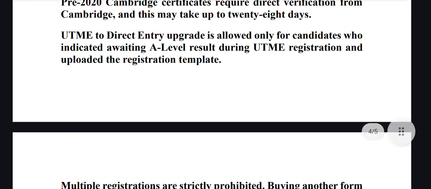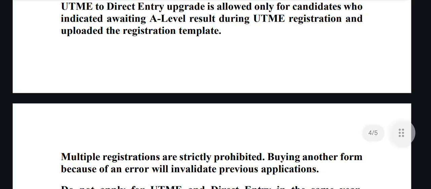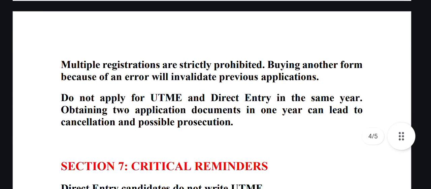And upgrading is within limited time. So if you are lucky to fall within that time, you can proceed. You also have to know that multiple registrations are strictly prohibited. So if you have purchased a UTME e-PIN before, you cannot purchase a direct entry e-PIN the same year.